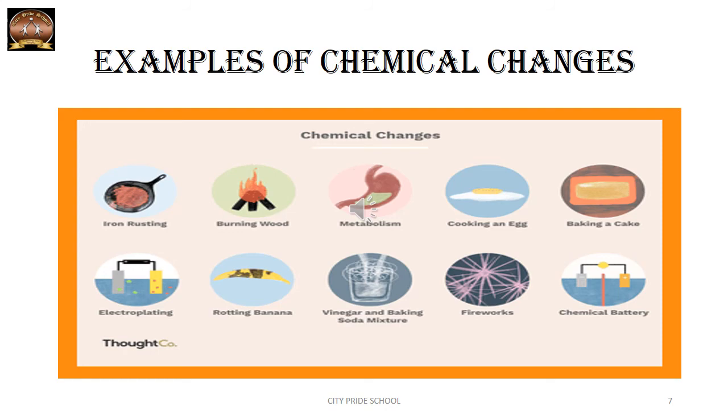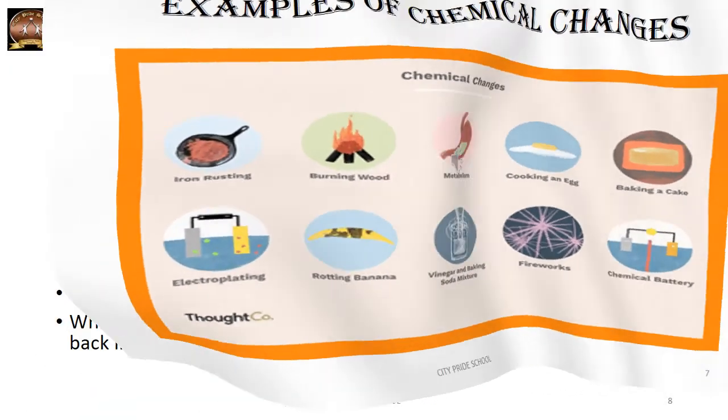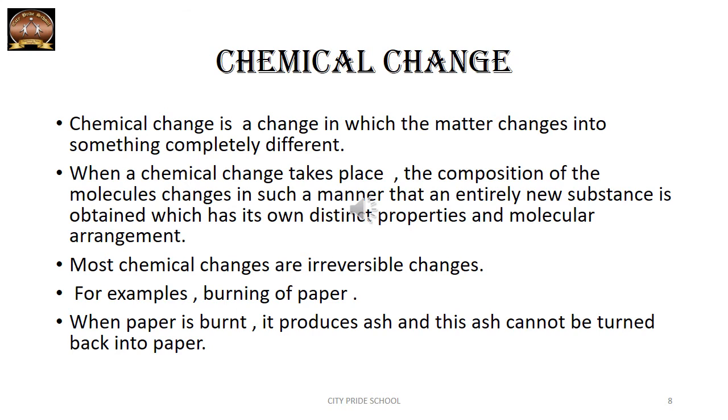Let's see in detail what a chemical change is. A chemical change is a change in which the matter changes into something completely different. As I said, in the examples, an entirely new substance is obtained. When a chemical change takes place, the composition of the molecules changes and an entirely new substance is obtained, which has its own distinct properties and molecular arrangement. So when you burn wood and it turns into ash, a completely new substance is formed which has its own properties. Now, most chemical changes are irreversible changes.